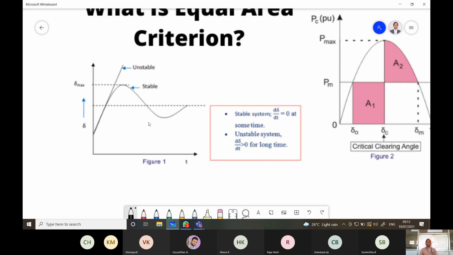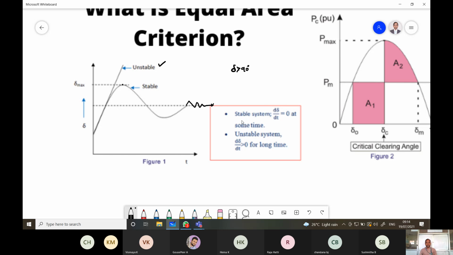If delta is less than 90 degrees, it can come back to the stable position. If delta is more than 90 degrees, the system will become unstable. Otherwise, it will swing for some time, and after some time it reaches the stable or equilibrium point.